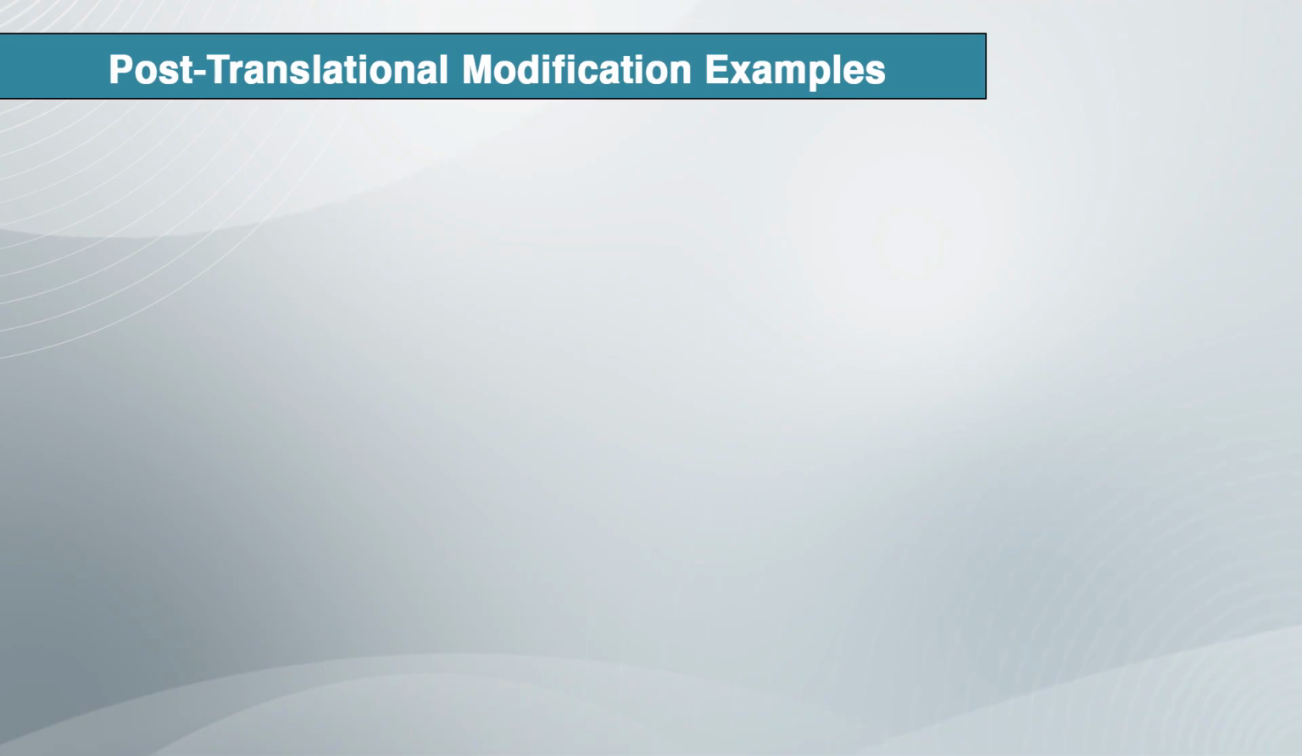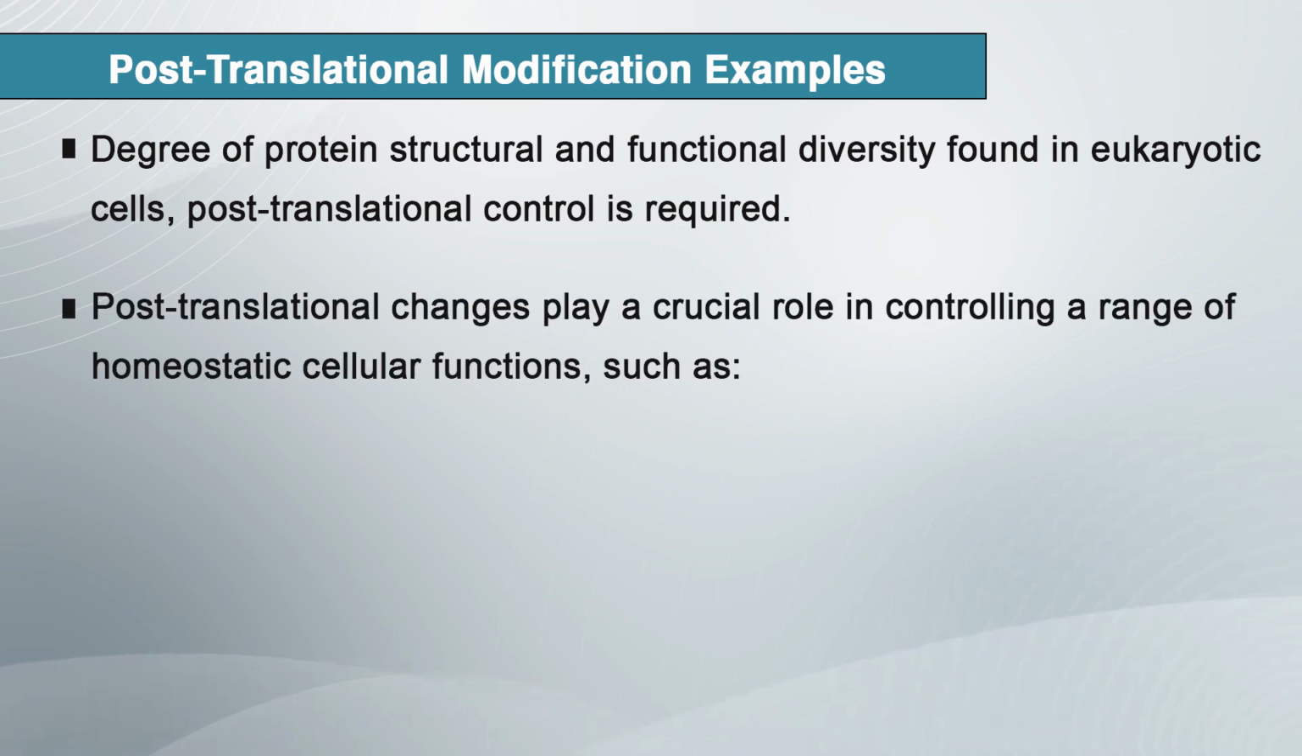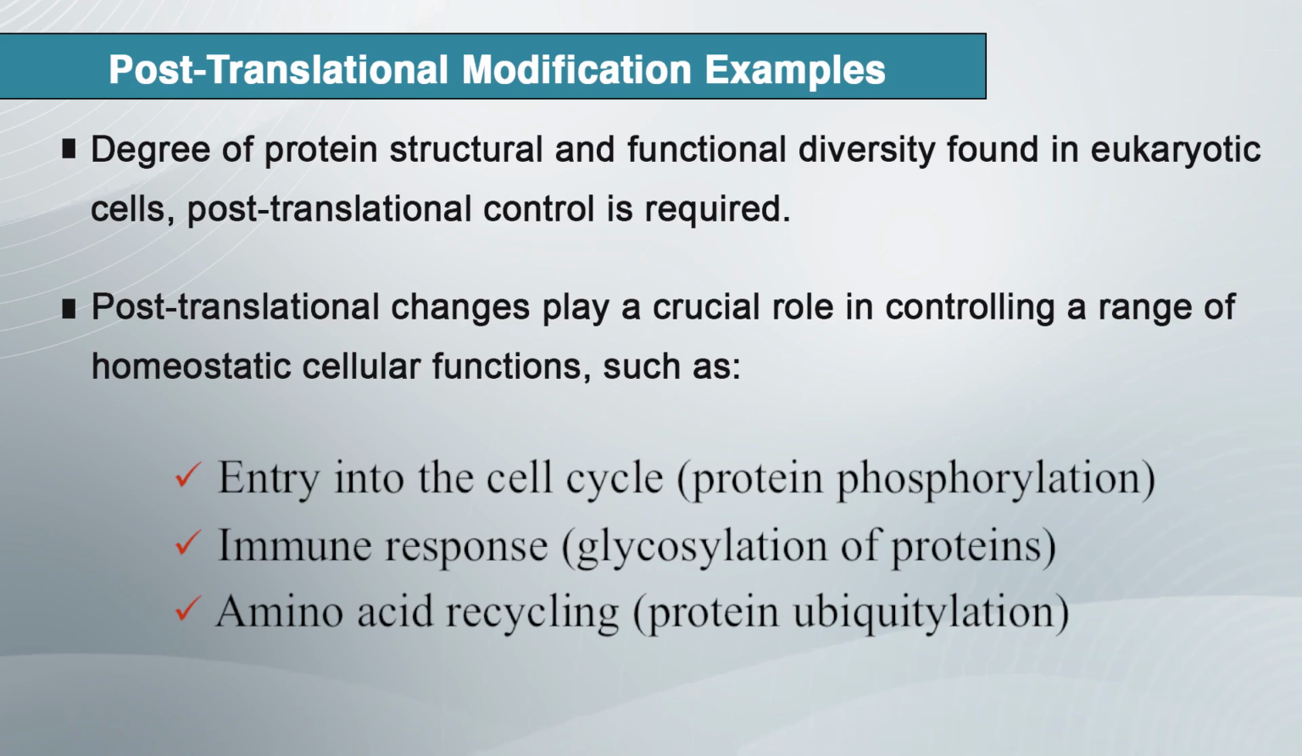Now, the next is post translation modification examples. To reach the degree of protein structure and functional diversity found in eukaryotic cells, post translation control is required. Post translation changes play a crucial role in controlling a range of homeostatic cellular functions, such as entry into the cell cycle through protein phosphorylation, immune response through glycosylation of proteins, and amino acid recycling through protein ubiquitination. Post translation modifications, however, have also been linked to a variety of pathological events, particularly when a chemical modification or its stability or timing is disrupted.